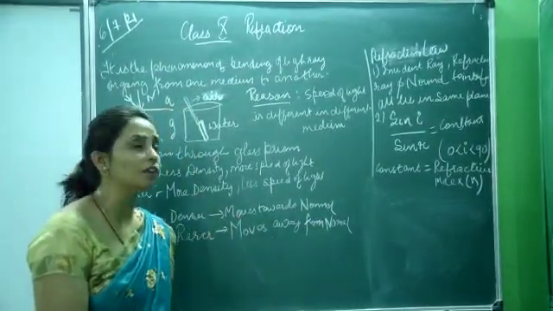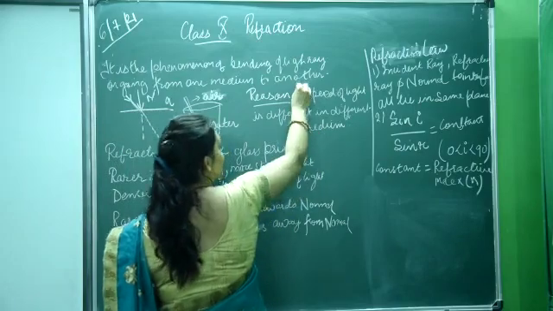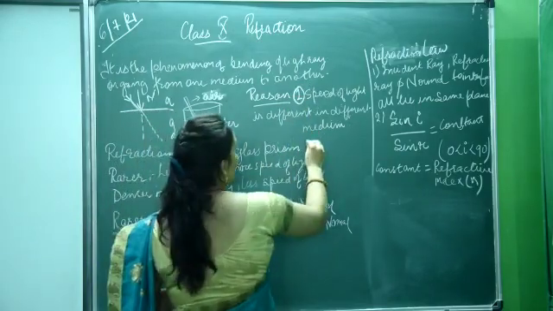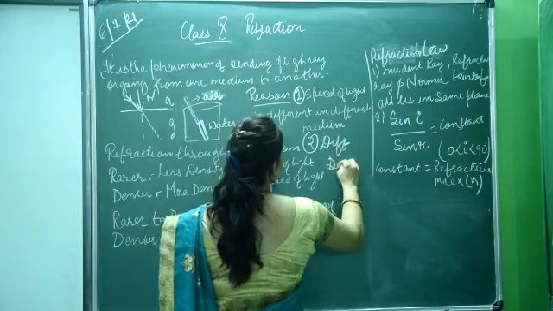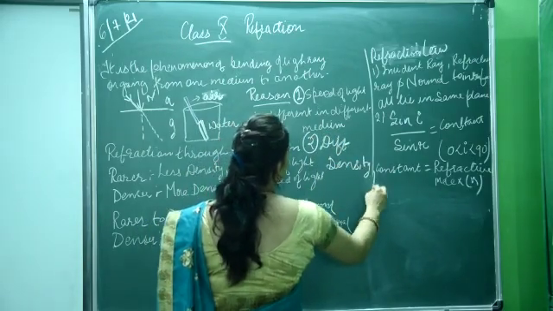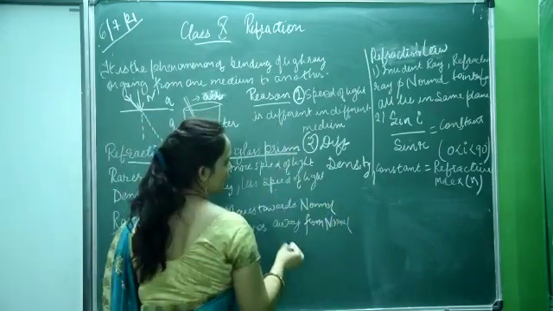What is the reason for refraction? The reason is the speed of light is different in different mediums, and every medium has a different density. These are the two main basic causes of refraction. Let us now see the refraction through a glass slab.